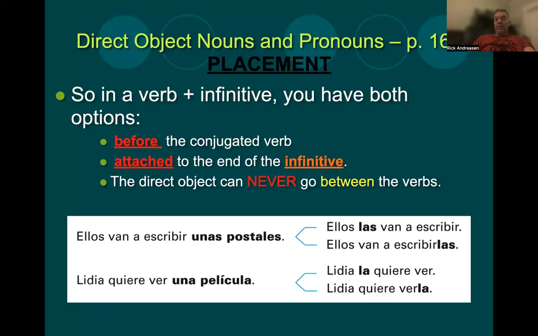Now notice again, as we said, attached to the end of the infinitive, and that's what it means. It literally becomes part of the word, so there's no space, no gap. It literally is one whole word, escribirlas. Lidia quiere ver una película. We have two verbs, a conjugated quiere and an infinitive ver. Una película is singular and feminine, so it's going to be replaced by la. Lidia la quiere ver, or Lidia quiere verla. So again, two options, either before the conjugated verb or attached to the end of the infinitive.